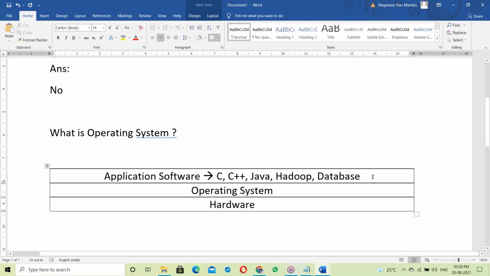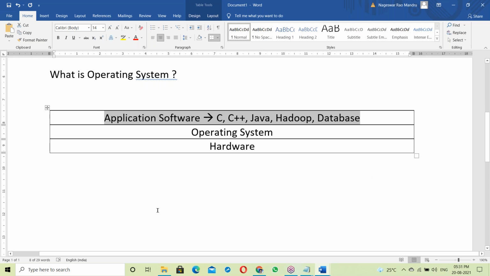So these application softwares are all running on top of the OS. C, C++, Java, Hadoop, all are running on top of the OS. That means the OS is giving a platform. The OS gives a platform to run all the programs, so it is acting like a platform.